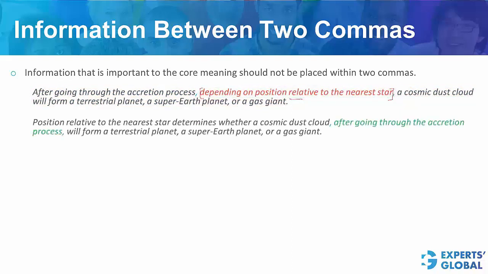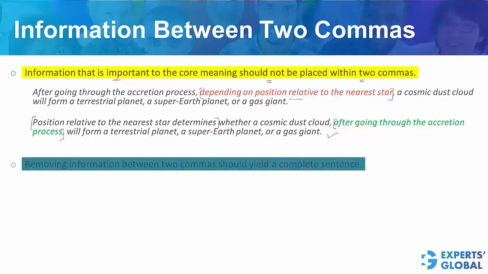So the correct sentence here should be something like this. Position relative to the nearest star. You see, this part is not between two commas, and this sentence is all right. What you have between two commas here, imagine, is something which is non-essential information, and the core meaning is that position relative to the nearest star determines whether a cosmic dust cloud will form A, B, or C. So first concept here, information that is important to the core meaning should not be placed between two commas. Another way of looking at it is that removing information between two commas should leave a complete sentence.